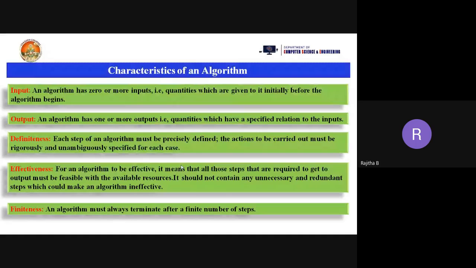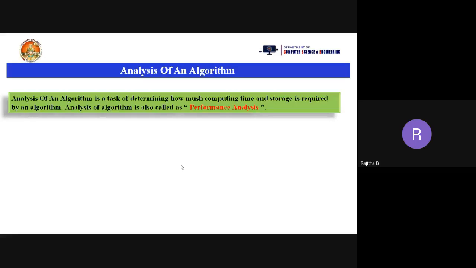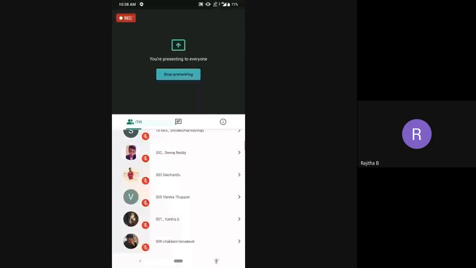Now, analysis of an algorithm. Now we have a new topic. Analysis of an algorithm. So what is analysis? We need to analyze an algorithm. Why do we have to analyze the algorithm? What is the need to analyze an algorithm? Here, analysis of an algorithm is the task of determining how much computing time and storage an algorithm requires.